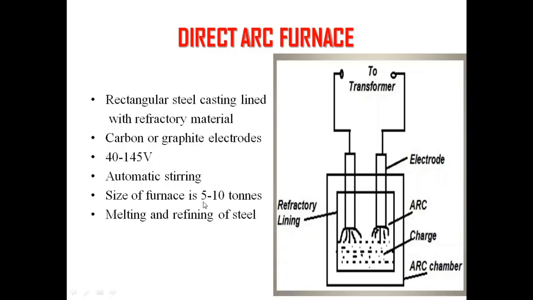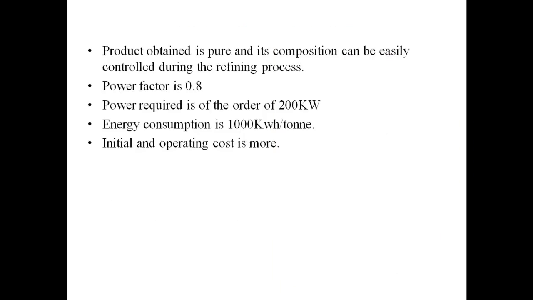The size of the furnace is 5 to 10 tons, meaning this is the capacity. It can be used up to 5 to 10 tons, and it is used for melting and refining of steel. Generally, most generally it is used for melting of steel. Okay, now let's have some important points regarding the direct arc furnace. These are a few more points which are the most important things you need to understand.